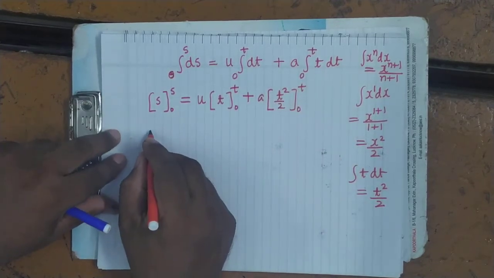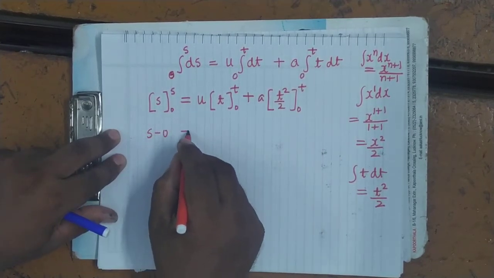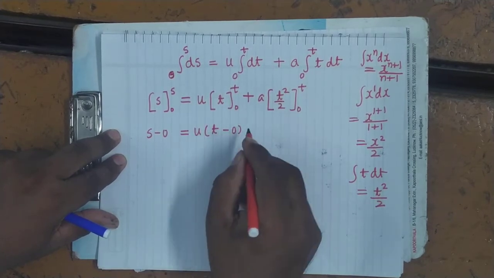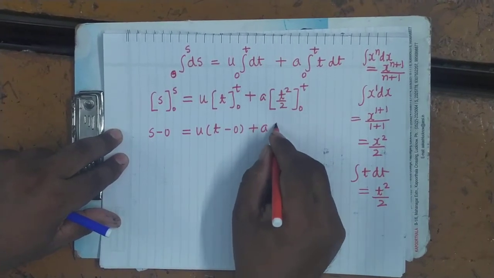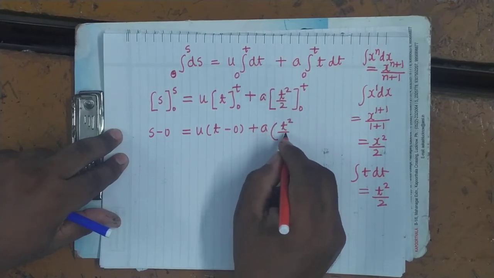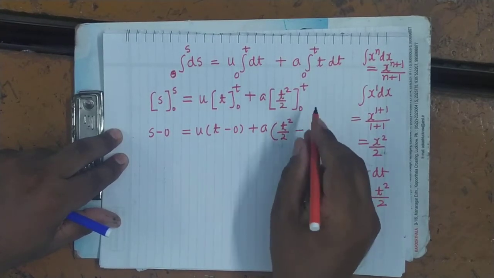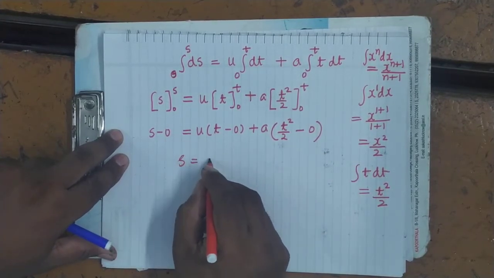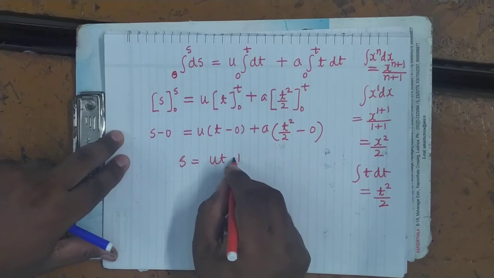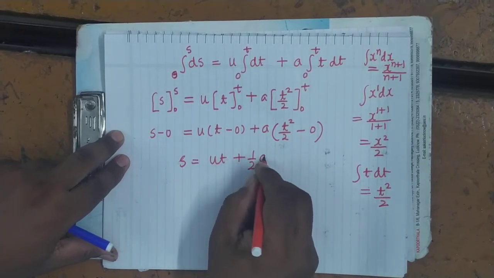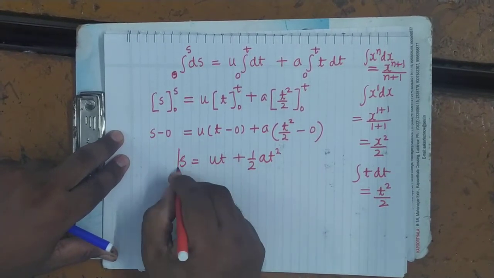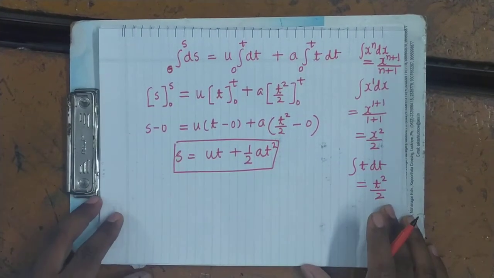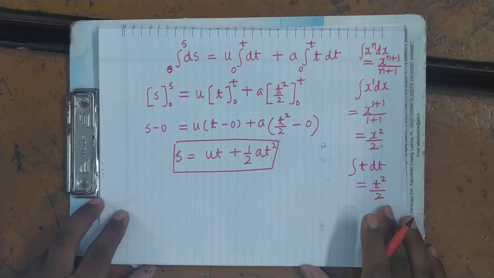So you substitute: s minus 0 equals u times t minus 0, plus a times t square upon 2 minus, when you put t equals 0, it will be 0. So s equals ut plus half at square. This is the second equation of motion. It's clear.